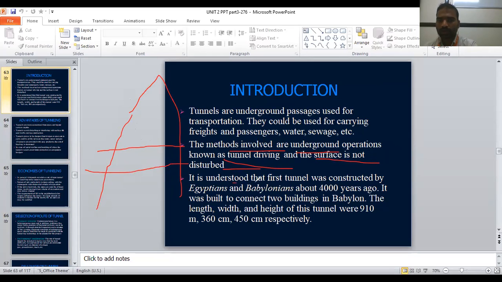It is understood that the first tunnel was constructed by the Egyptians. It was built in Egypt and Babylonia about 4,000 years ago, to connect two buildings in Babylonia. The length of the tunnel was 910 meters, with a width of 3.6 meters and